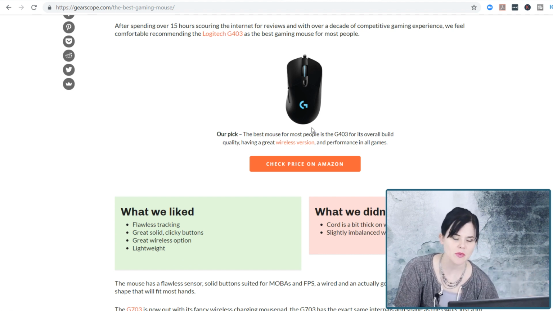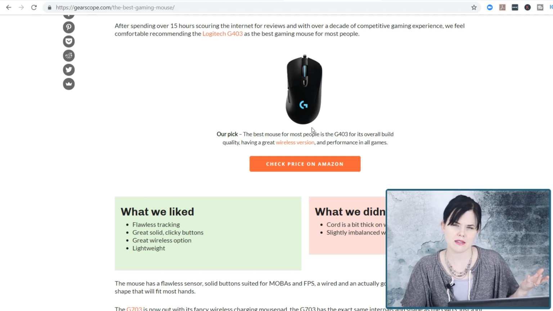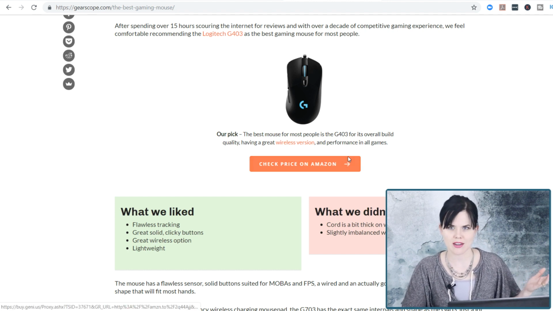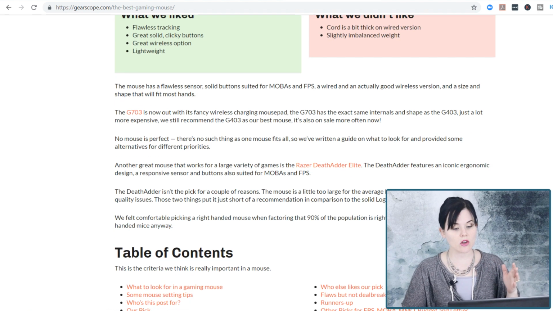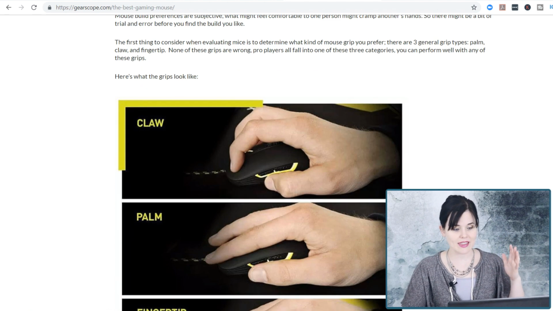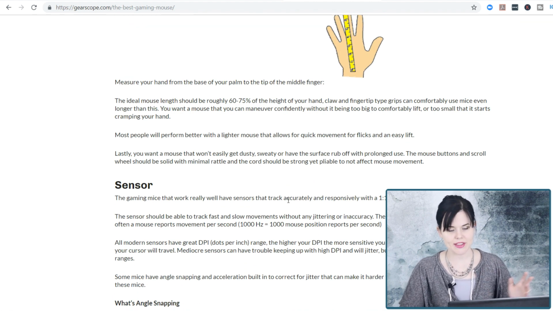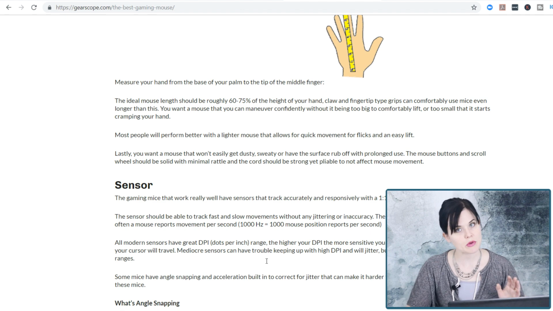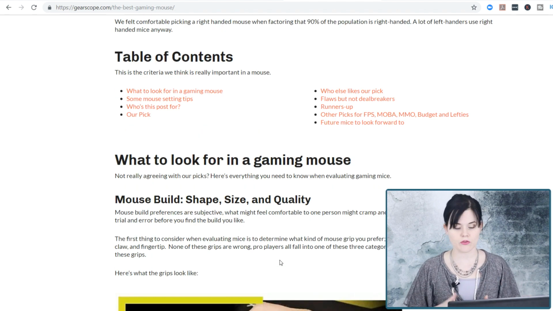I think we had Razers back when we were doing it, but we have Logitech mice for other stuff. Good mice. I don't know if you say it that way. Mouses. I don't know what the proper plural is for a computer mouse, but these things, right? So they go through it and what they liked, what they didn't like. They list it all out for you. Very, very specific. Like I say, gamers could be pretty crazy about their equipment because they're doing it for so long, right? Because they do it for hours on end.